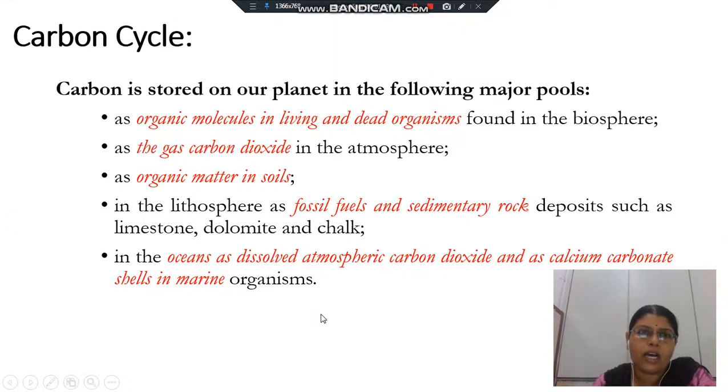Next we have the carbon cycle. These are the sources where carbon is available. One is in the form of organic molecules in living and dead organisms. Second, it is in the form of carbon dioxide in the atmosphere. It is also in the form of organic matter in the soils. You can find it in the fossil fuels, and some of the carbon dioxide is also dissolved in the oceans. So these are the sources, or parts, of the carbon cycle.